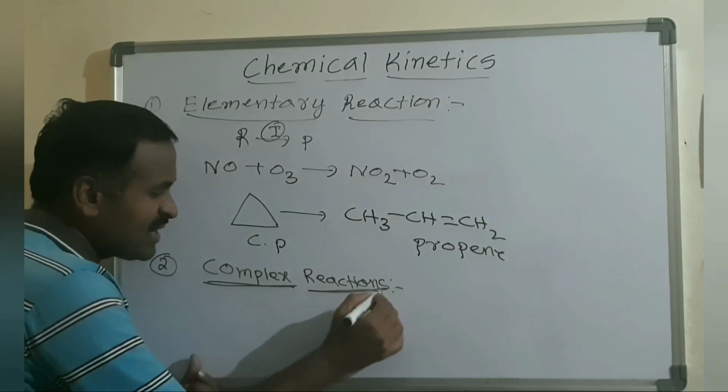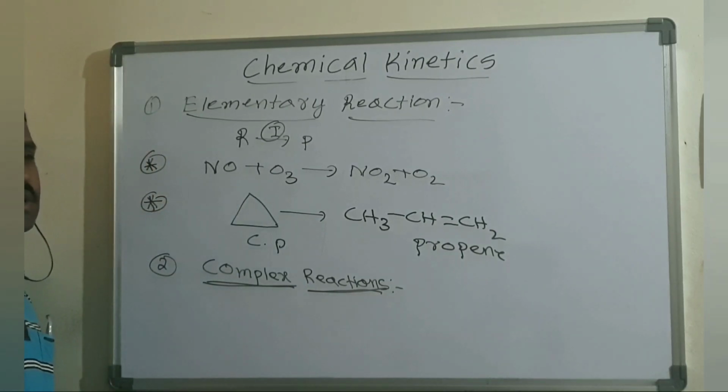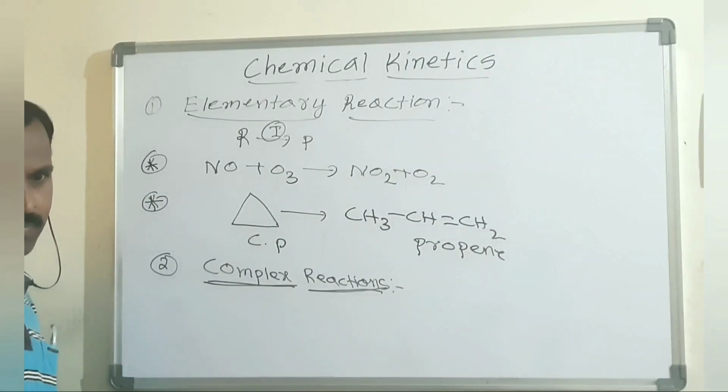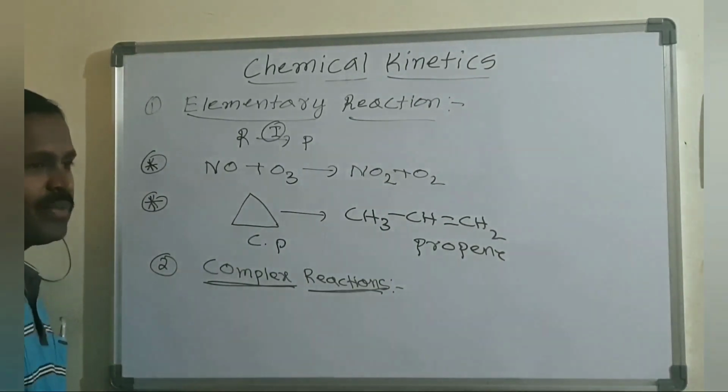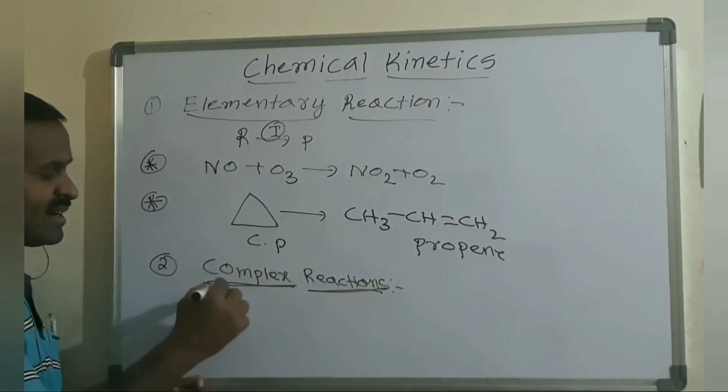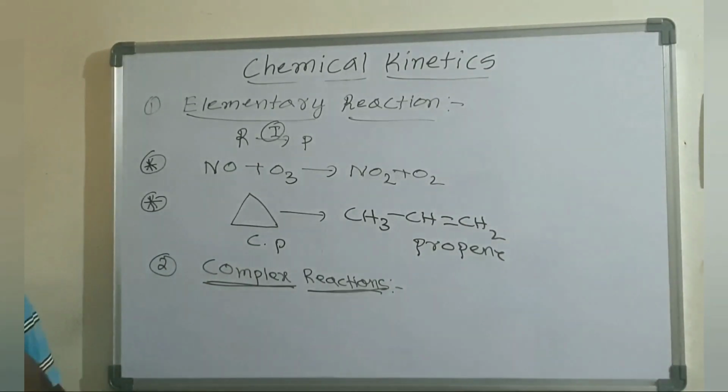Complex reaction is a chemical reaction which is completed in more than one elementary step. Such chemical reactions are called complex reactions. Here a well-known example is given.